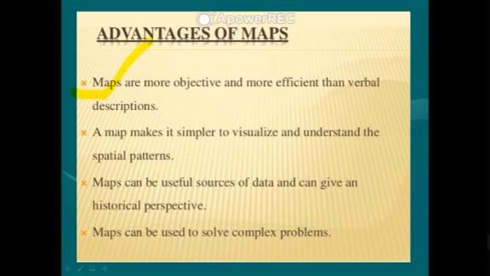Maps are more objective, and in maps we highlight the important features. You can easily access the important features with the help of the map. And you can understand it, and it makes things simpler to visualize. And maps can be a useful source of data and historical perspective. Maps can also be used to solve complex problems.